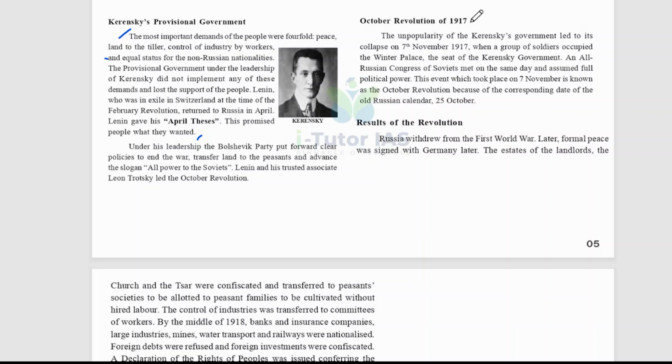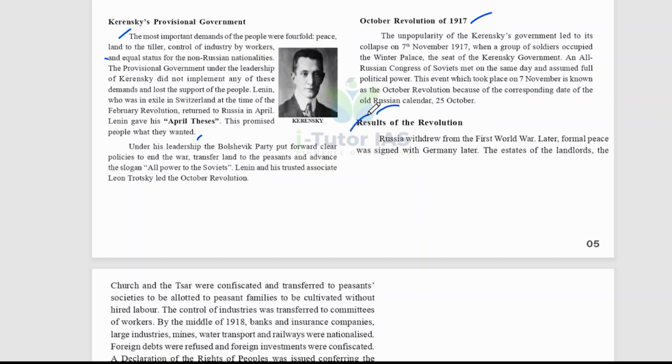In the October Revolution of 1917, the unpopularity of Kerensky's government led to its collapse on 7th November 1917, when a group of soldiers occupied the Winter Palace, the seat of the Kerensky government. The All Russian Congress of Soviets met on the same day and assumed full political power. This event, which took place on 7th November, is known as the October Revolution because of the corresponding date of the old Russian calendar, 25 October.